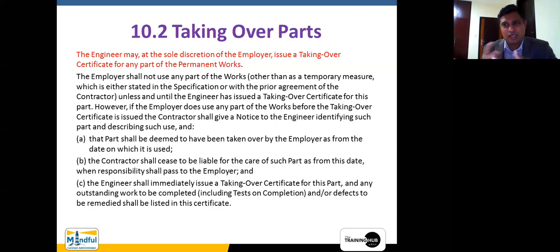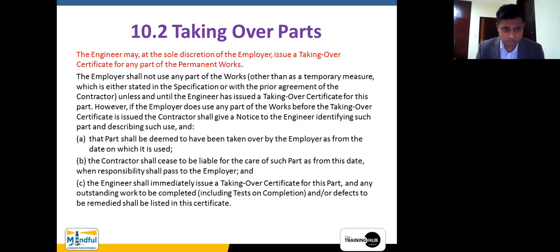So when they are interconnected, okay, it is very, very difficult for us to draw a line, ring fence certain responsibilities related to the partial completion. But that is why the sectional completion is of paramount importance to be defined at the beginning. Therefore, the contractor knows the risk. Contractor knows these risks, then he can price that particular risk. Anyway, the employer shall not use any part of the work other than as a temporary measure.